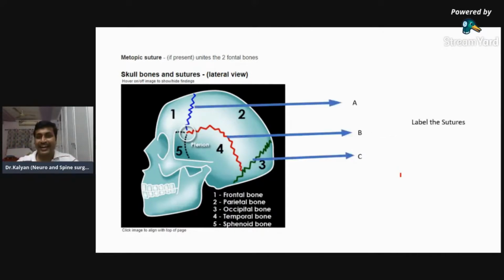Next one. Now, label the sutures. A, B, and C. There are only 3 things to label, so I think you will be able to label it fast. There are only 3 sutures. You should not take time.